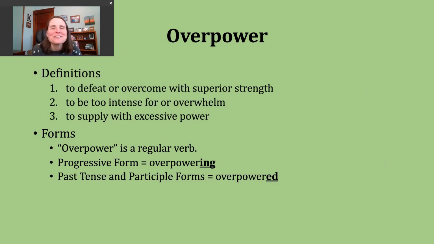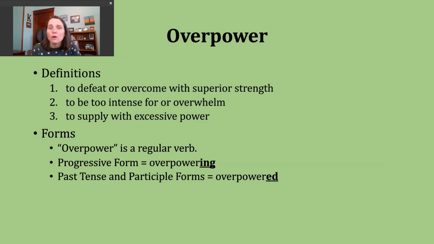For now, you should know that overpower is a regular verb. To make the progressive form of this verb, all you need to do is add ing, and that forms overpowering. The past tense and the participle form of our verb can be made by adding ed.